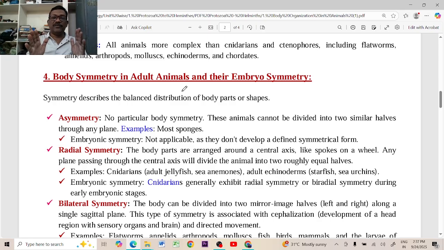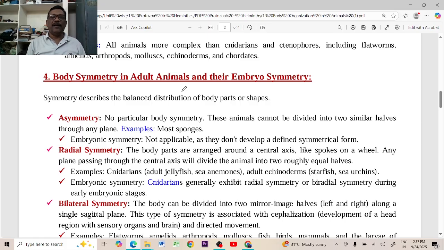Of course, you may have one question: one heart is there, one stomach is there. Like that, some of the organs are singular. But 90% of the organs are in pairs, and those maintain the balance of the body. That's why the animal is living properly in its particular habitat.